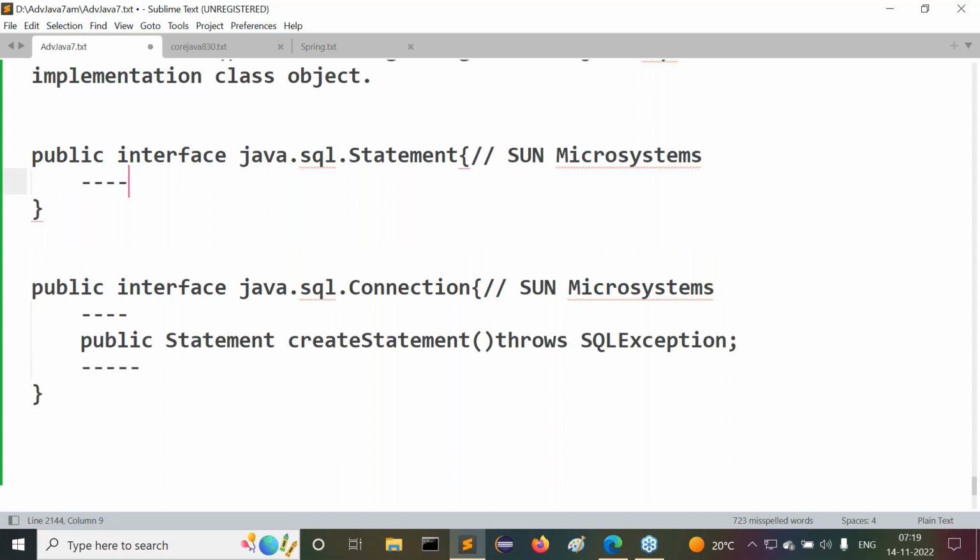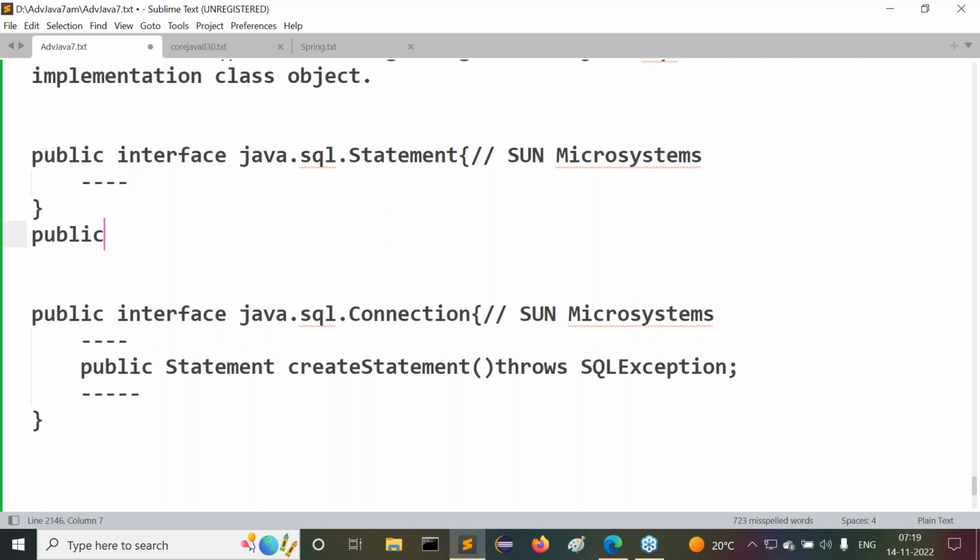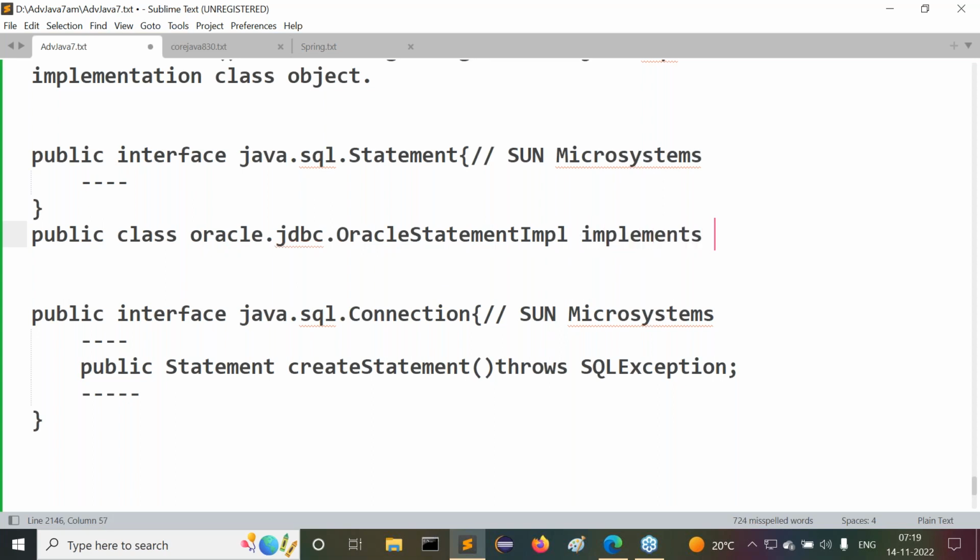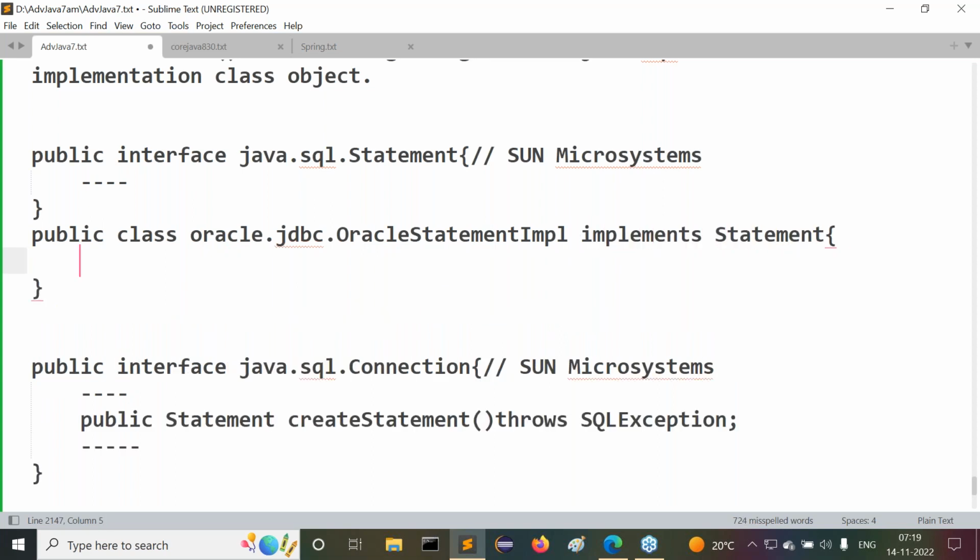Some methods are available here; later we'll talk about these methods. Next, observe carefully: public class oracle.jdbc.OracleStatementImpl implements Statement. Now tell me, this is provided by whom?